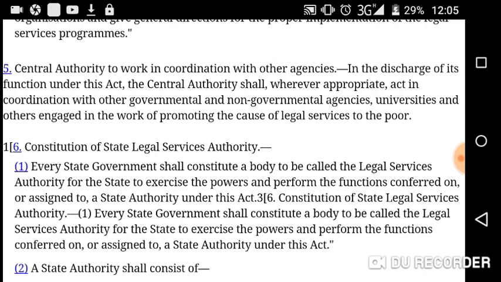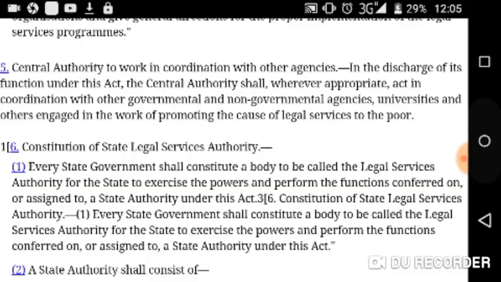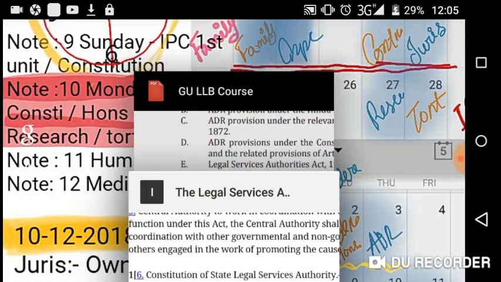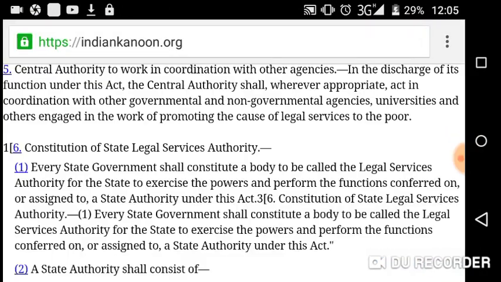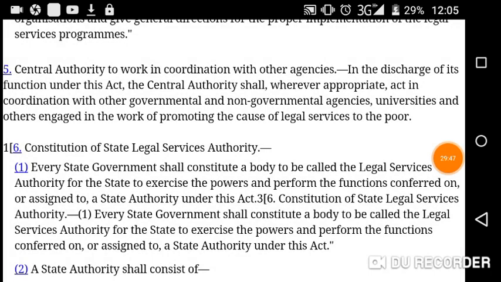I don't have any highlighting tool, I cannot highlight, so you have to highlight these two words, governmental and non-governmental agencies, universities and others engaged in the work of promoting the cause of legal services to the poor. So, section 5, central authority to work in coordination with other agencies.